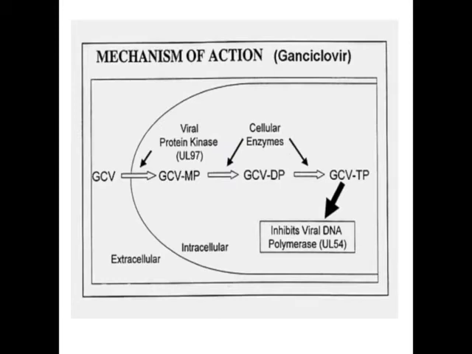So when ganciclovir enters into the cell, by the viral kinase it is converted into monophosphate, and by the cellular enzyme it is converted into diphosphate and triphosphate. When converted into triphosphate, they enter into DNA synthesis, and DNA chain termination takes place, or DNA synthesis termination takes place. They are also responsible for inhibiting the viral DNA polymerase.